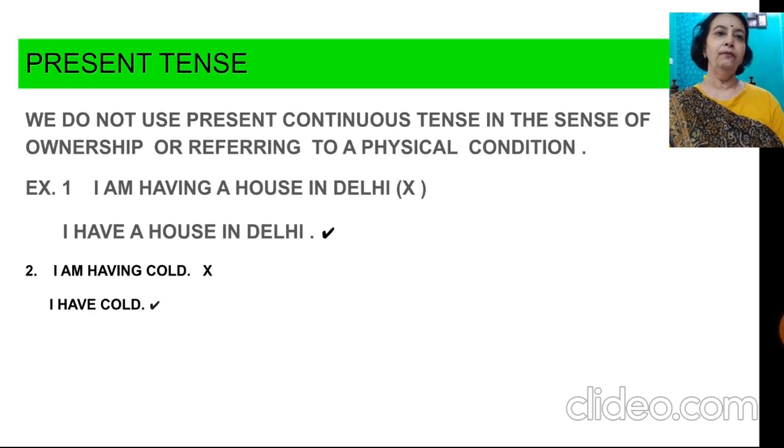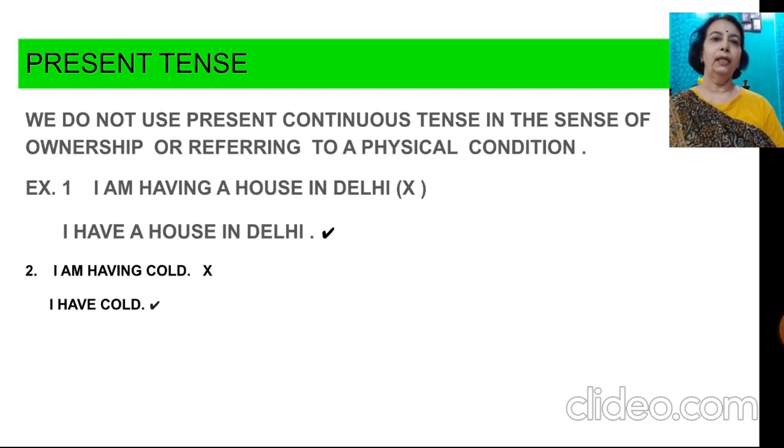Where we don't use present continuous tense: we don't use present continuous tense in the sense of ownership or referring to a physical condition with have. I am having a house in Delhi, it is wrong. I have a house in Delhi. Next, for example, I am having cold, this is wrong. I have cold is right.